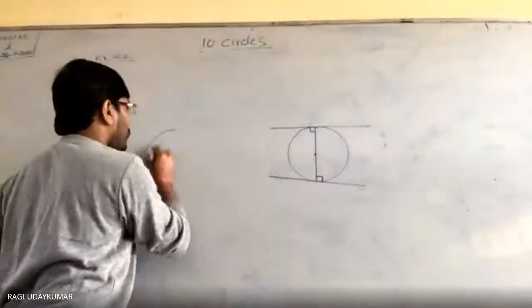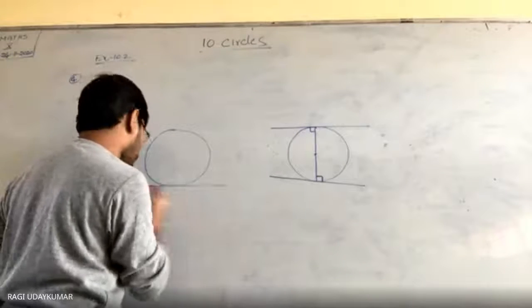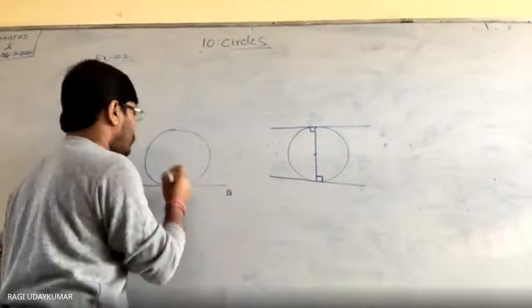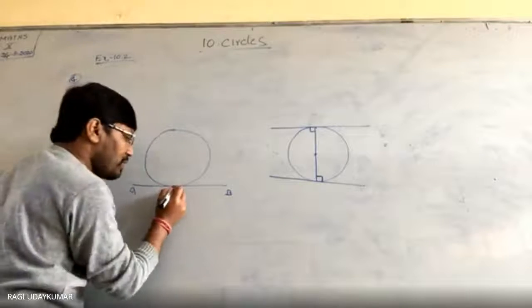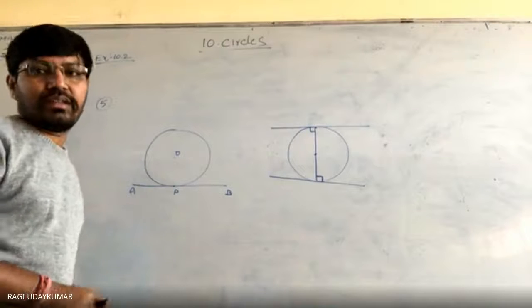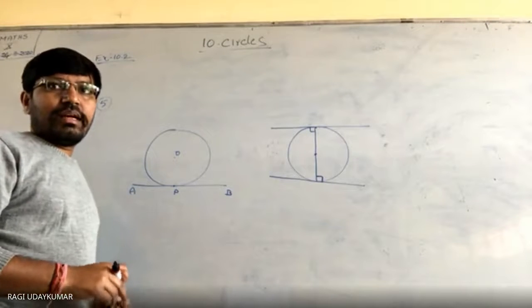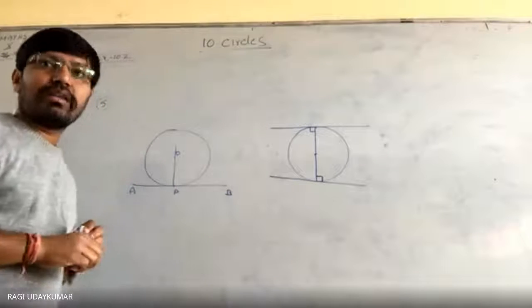So here what you need to prove: if you take one circle, AB is a tangent. Look at the question, the fifth question. AB is a tangent, P is the point of contact, and O is the center here. Now the question given to you is that if a perpendicular line is drawn from here, it passes through the center.